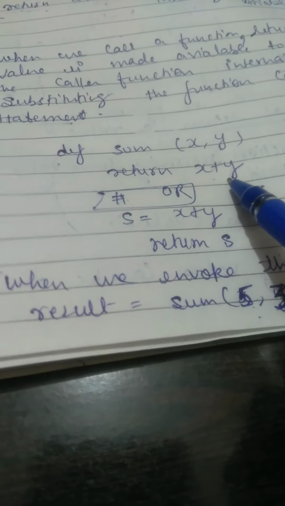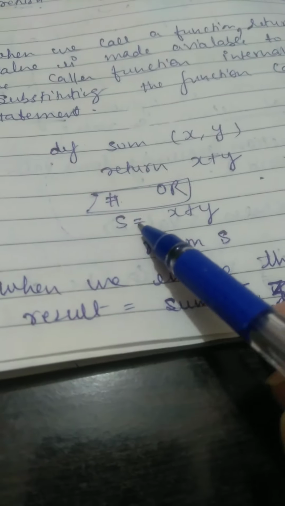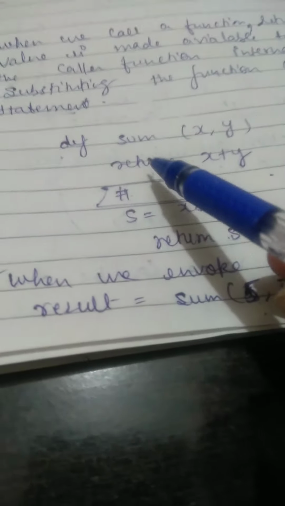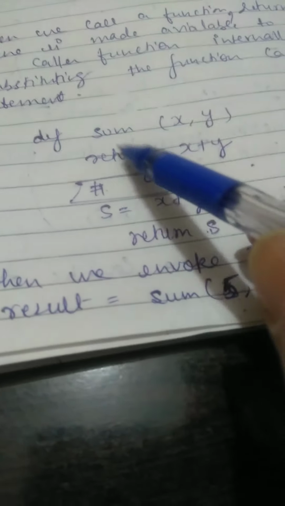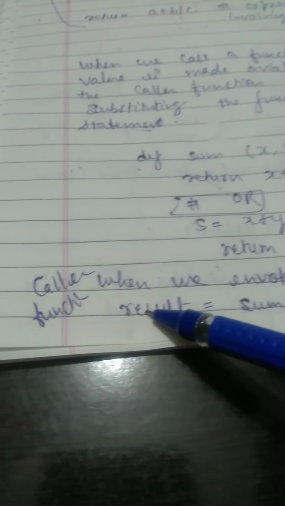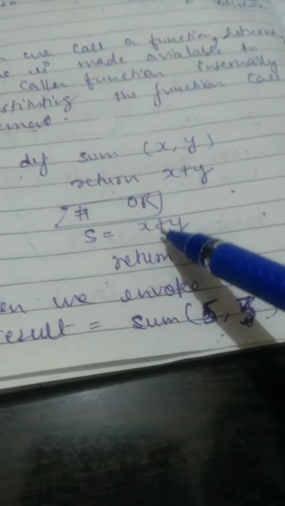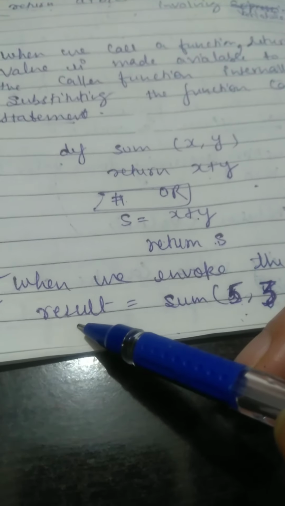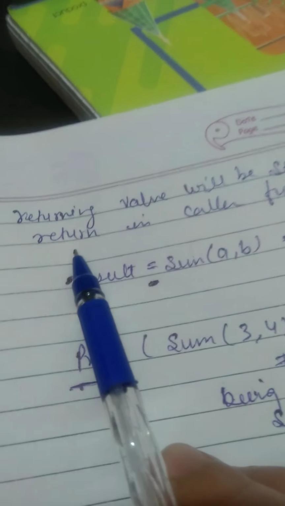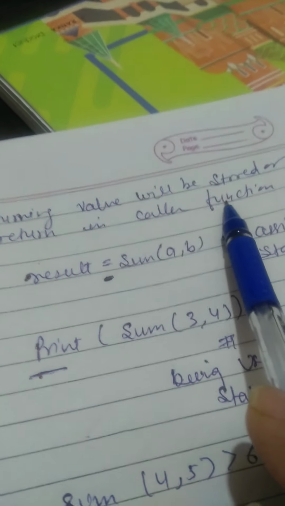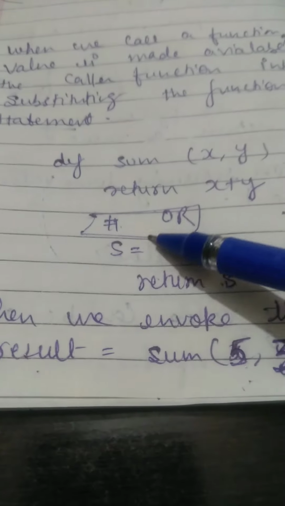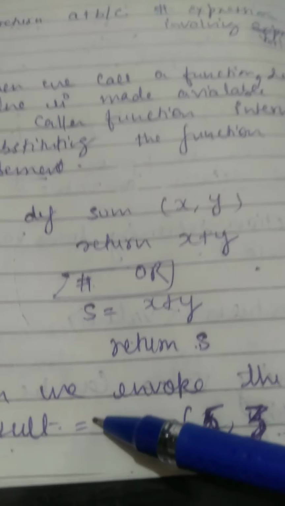Return x plus y, or s equals x plus y and return s: directly the value 5 plus 3, that is 8, will be stored, and in this case the s value will be returned to the result variable internally. The return value will be returned to the caller function. So in the caller function the value will automatically come.